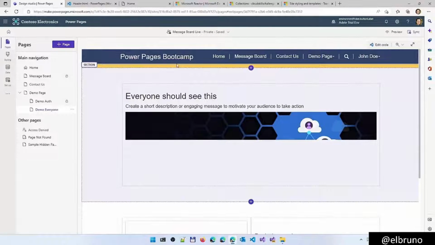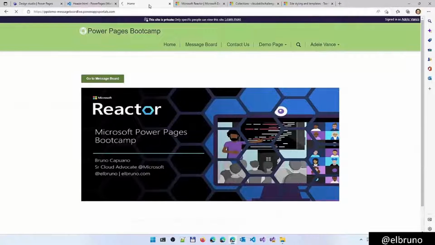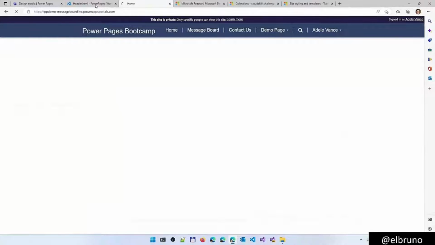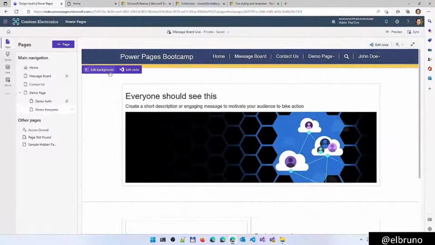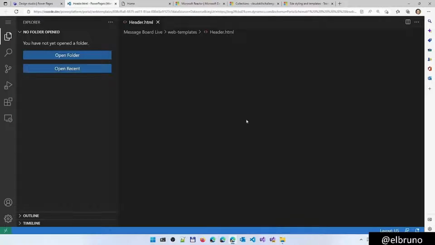Okay, the image should be somewhere here. We can't see the image, probably because I need to add some kind of overlay and more. Let's work a little. So the image is not there. Let's edit the code a little more. Go back here to edit code, open Visual Studio Code, and start to work on the header.